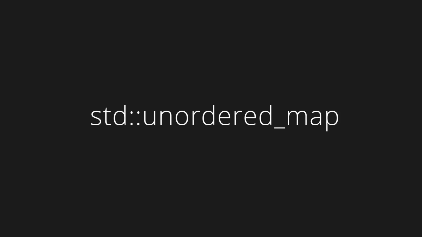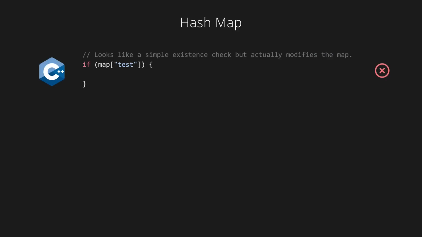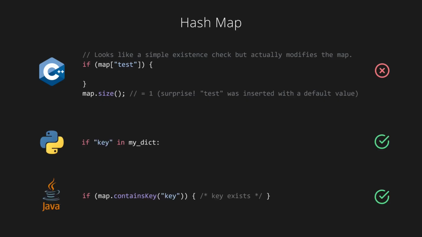I also want to touch on unordered map. This is C++'s hash map. It has a very unintuitive API. If you use the brackets operator to check if the map contains a key, you'll end up with an unexpected side effect. If the key is not found, it's added to the map. This behavior is quite odd and not what you'd expect from a hash map if you're coming from a different language. The ergonomics of hash maps in Python and Java are way better.